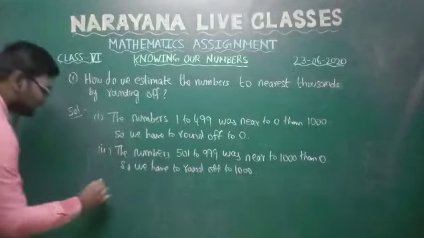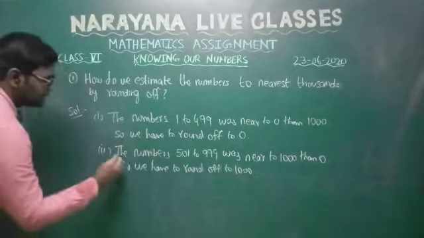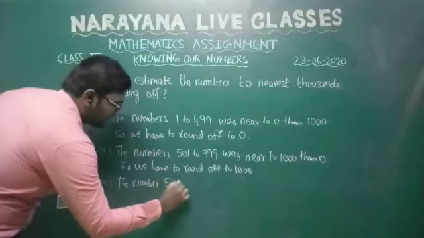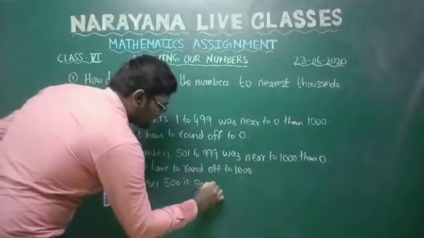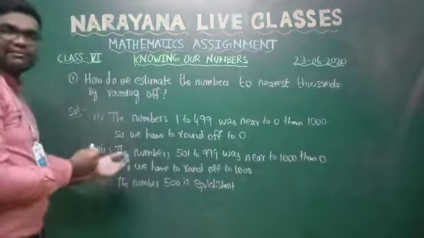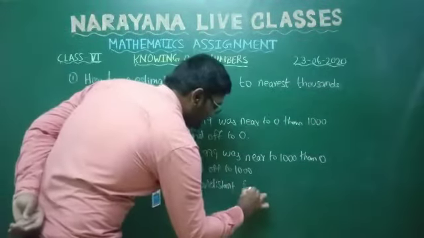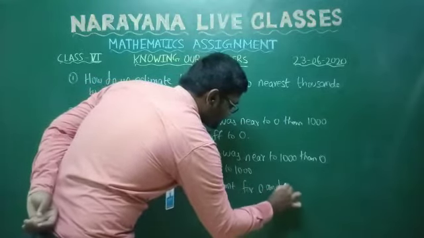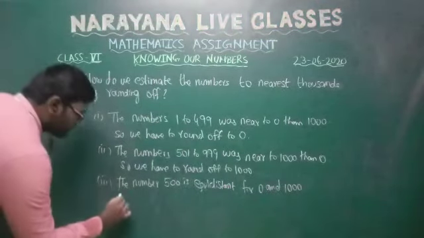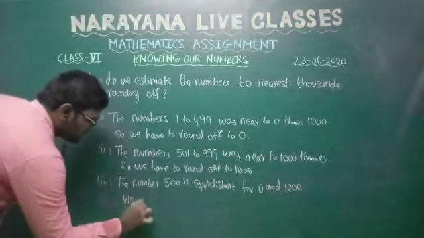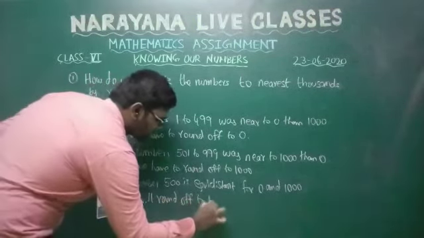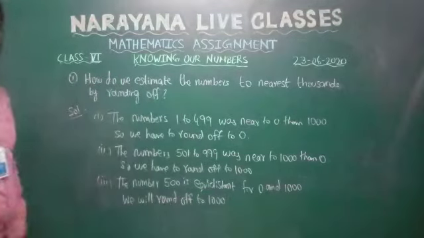Clear? Next, the last point, we already know the middle value. The number 500 is equidistant, that is, at equal distance from 0 and 1000. For both numbers it is an equal distance, but anyhow we will round off to 1000. Clear, students?